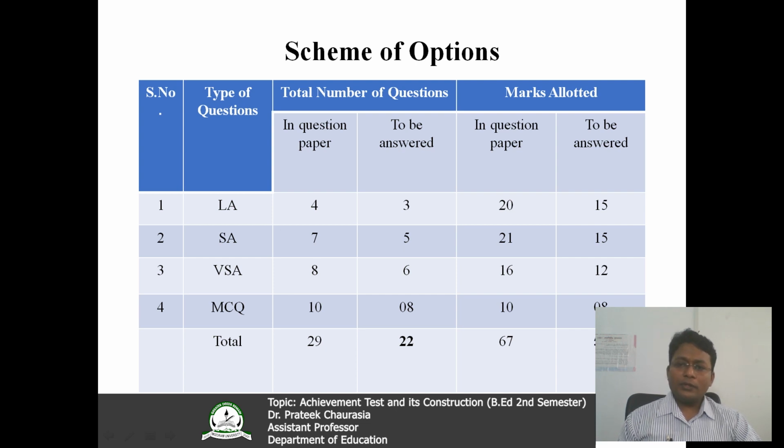Short answer question, 7 questions are there, 5 to be answered, and very short answer 8 in the question paper, 6 to be answered, 2 are optional. And in MCQ 10 questions are there, 8 to be answered. Total 22 questions have to be answered of a 50 marks paper.